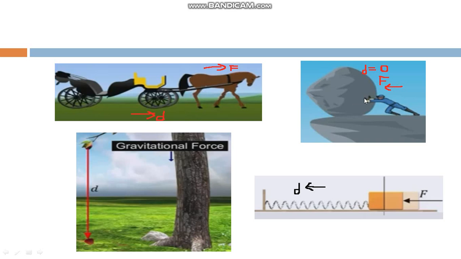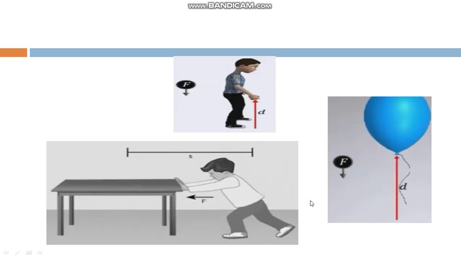See in this example, a man applies a force on a rock, but the rock is not displaced, so there is no work. In one more example, when force acts on a spring, the spring is compressed. Here force acts and there is a displacement also, so we can say work is done. Some more examples here. A boy lifting a load against the gravitational force, which acts in the downward direction. Force and displacement are there, so we can say work is done.